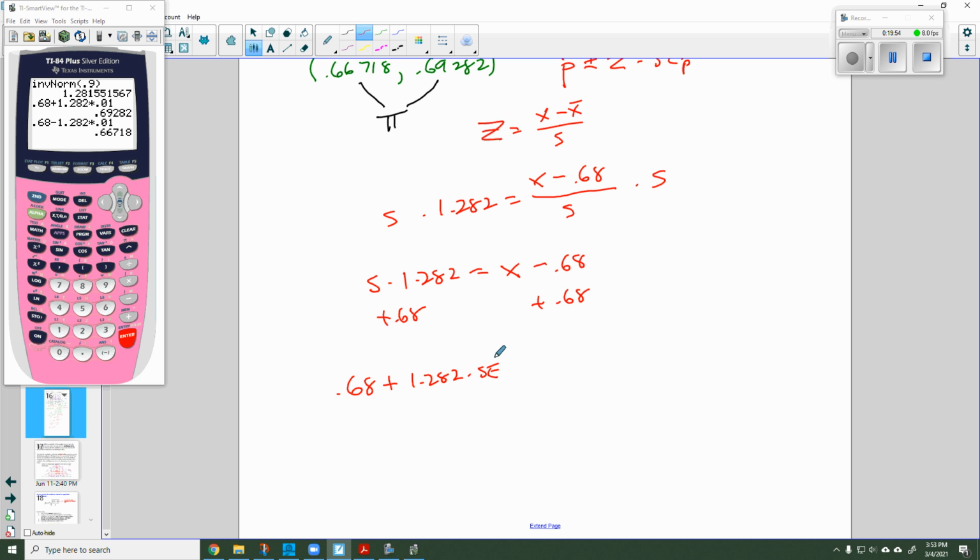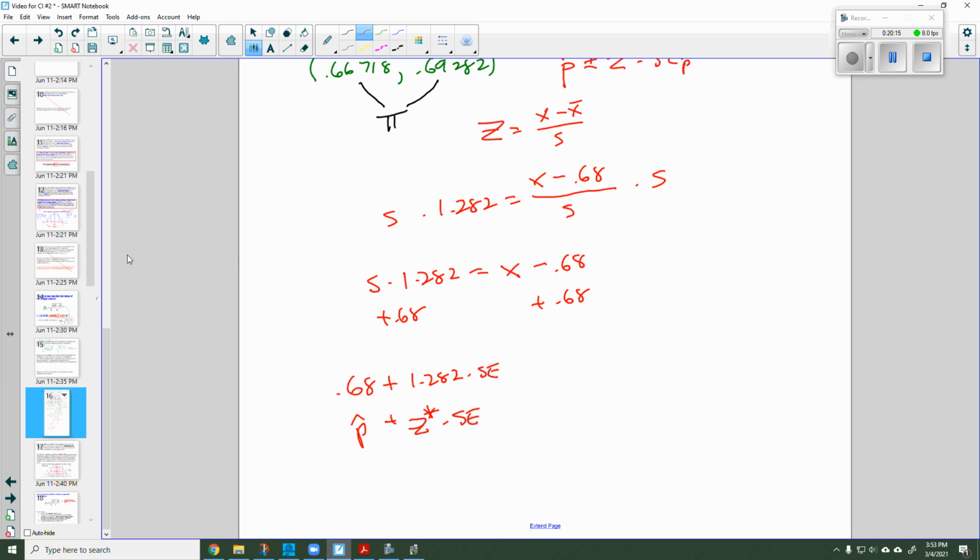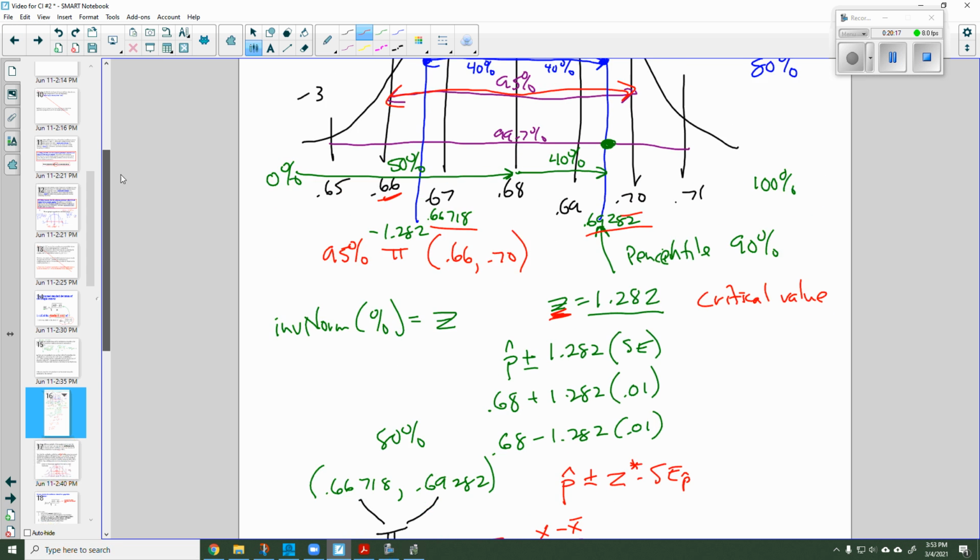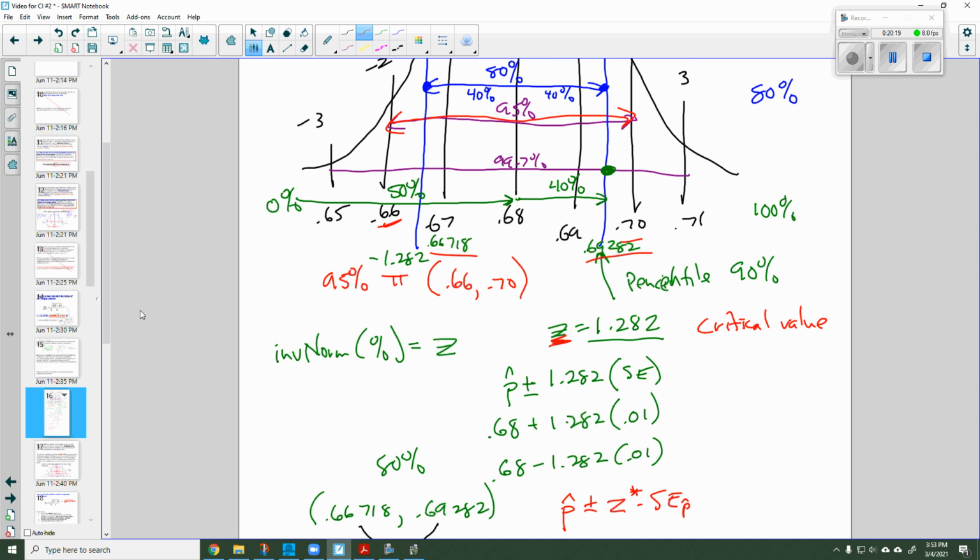Well, doesn't that look like the same thing as p hat plus the z asterisk times the standard error? It looks exactly the same. That would get me one side, and then the other side we know has a z-score of negative 1.282.